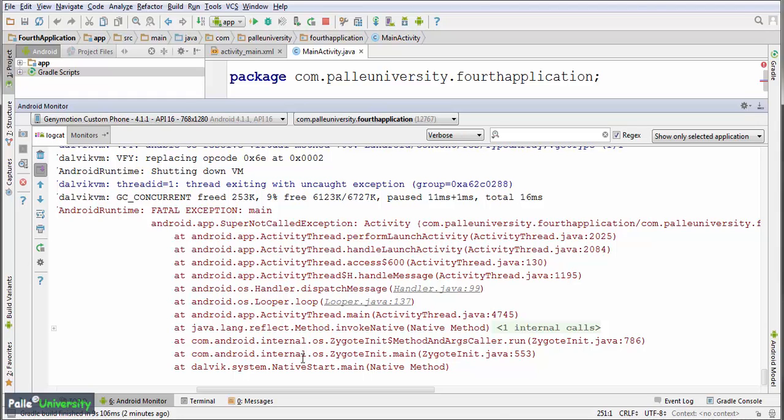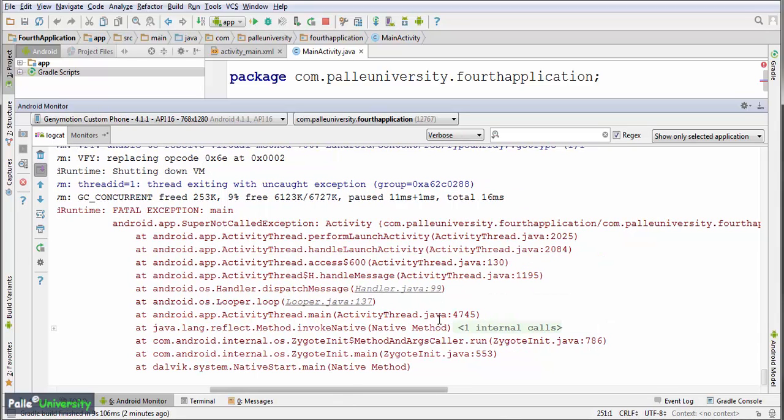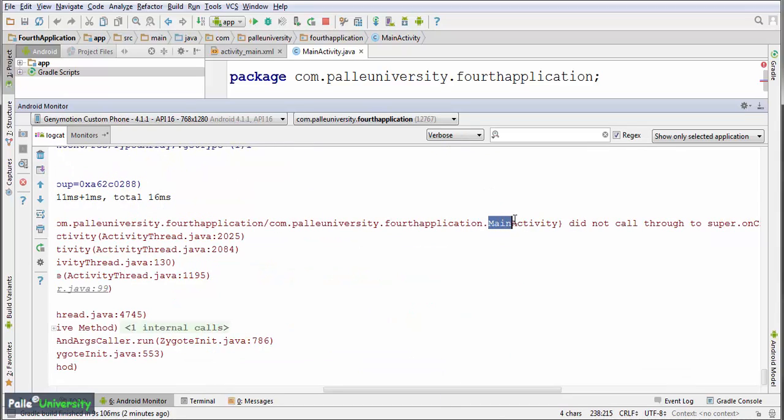In such kind of cases, read these red color error marks in the reverse direction until you find your Java file name. What is the Java file name? MainActivity.java. Just search in the reverse order. Where is MainActivity.java? Here you can observe on the top line it says com.palleuniversity.fourthapplication. Can you observe your file name here? It is saying your application is crashing because there is a problem in this Java file, and it is clearly mentioning what is the problem.